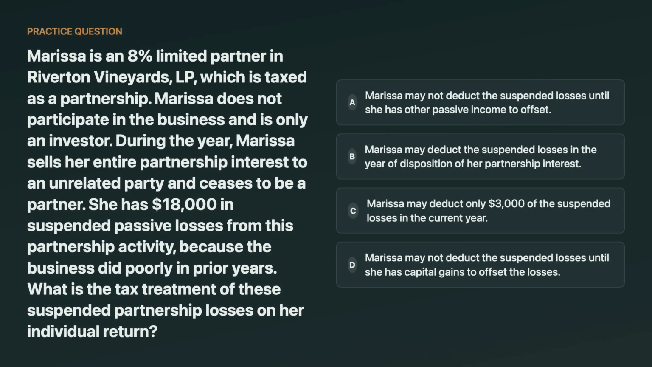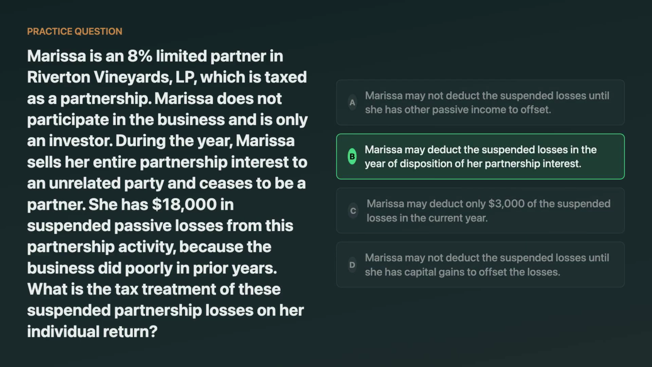Marissa is an 8% limited partner in a partnership and doesn't participate. She's only an investor. Over prior years, she built up $18,000 of suspended passive losses from that activity. This year, she sells her entire partnership interest to an unrelated party and stops being a partner. What happens to those suspended passive losses on her individual return? Think about it.